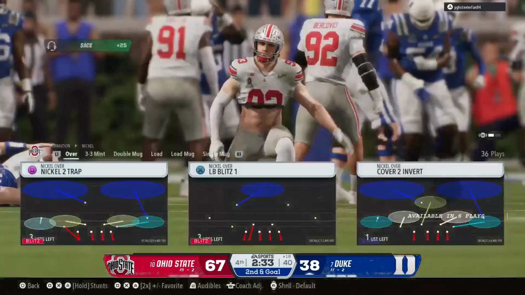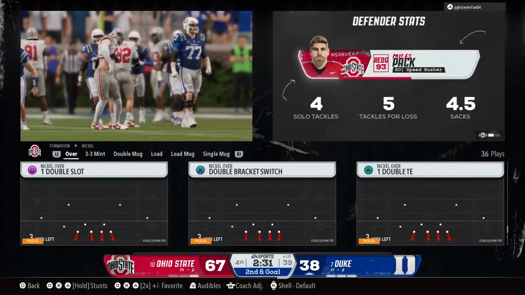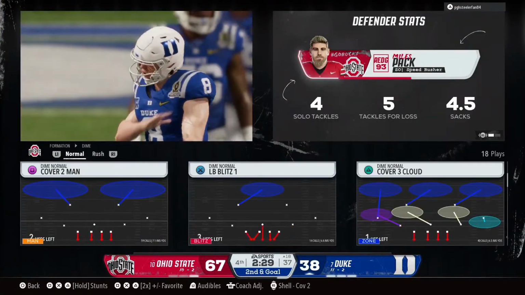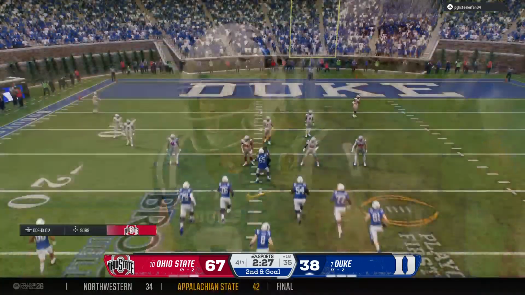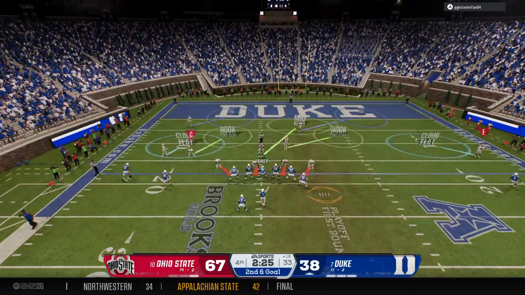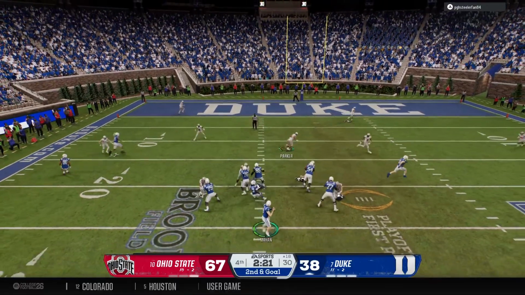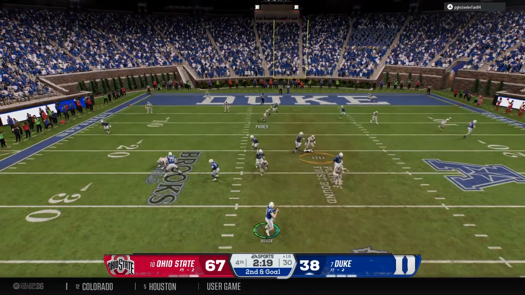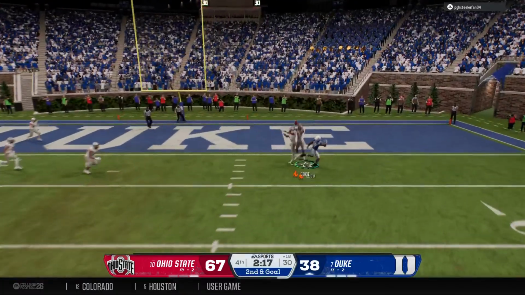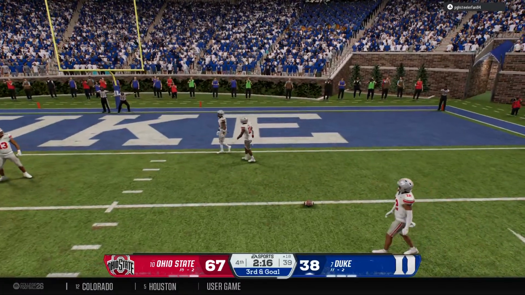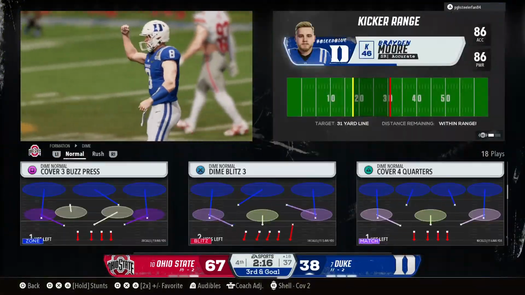He cannot escape. It's a sack. You better be careful with your backup quarterback. You got to protect him better. They've already lost the starting quarterback. They cannot afford another injury. After a disastrous first down play, they're backed up on 2nd and goal. Quick throw to his receiver. Oh, it's incomplete. That's a good job of the defender to break that up.